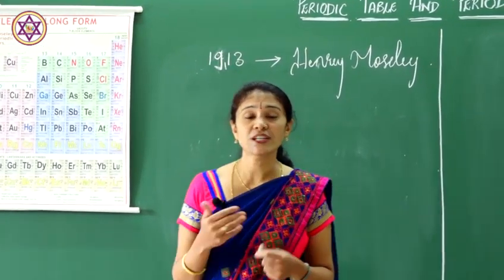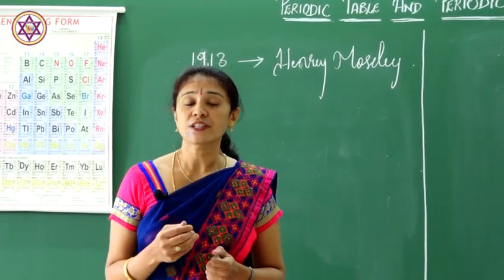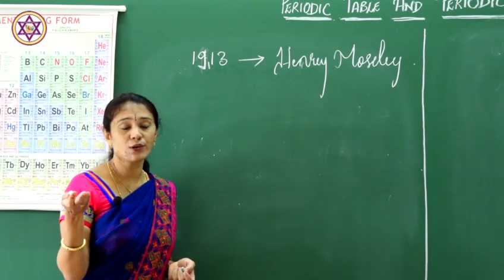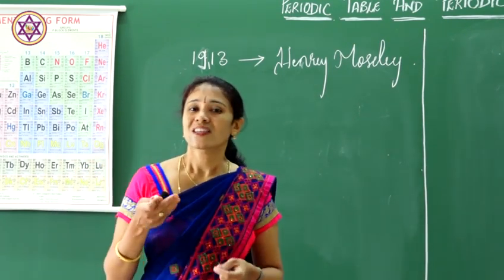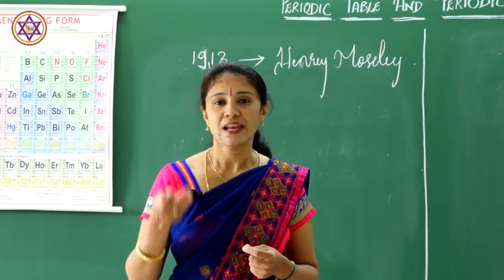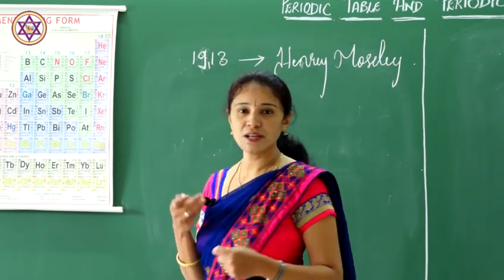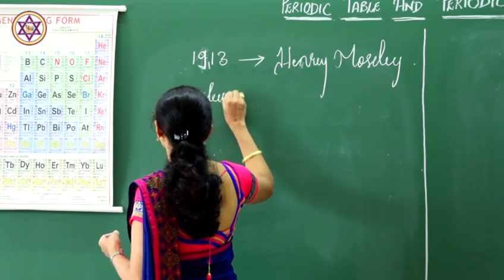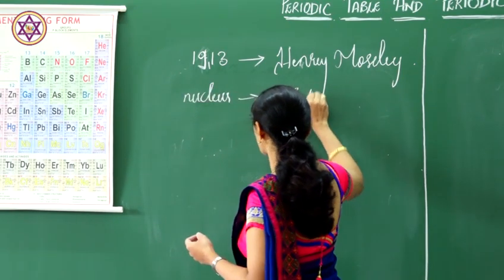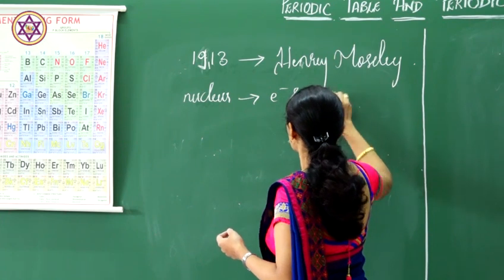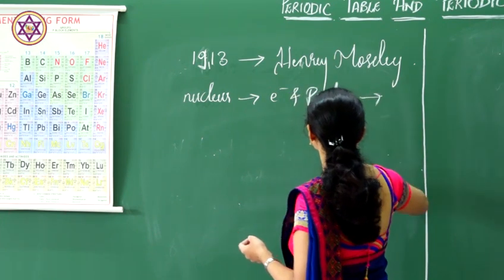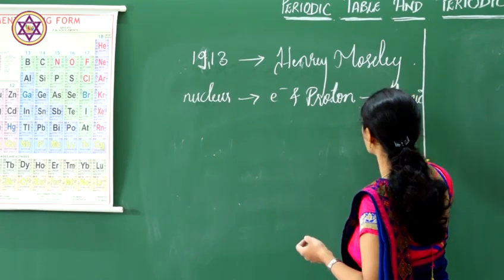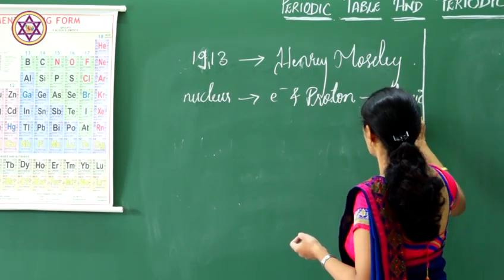Here, there was a discovery of the nucleus. The nucleus consists of what? Electrons and protons were present in the nucleus. And also a new term called atomic number came into existence.